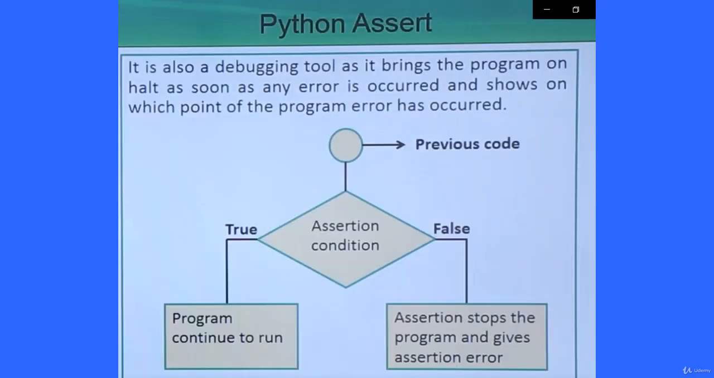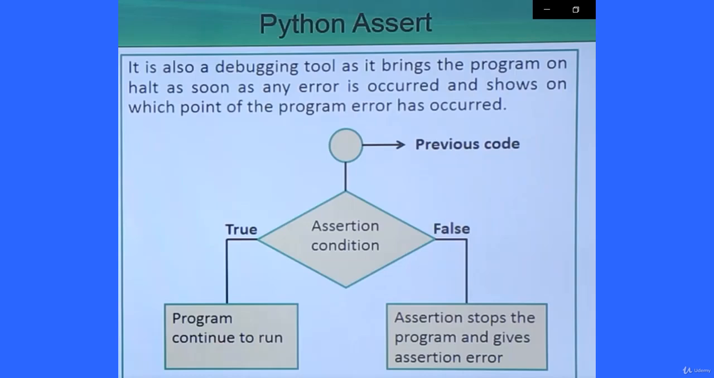It is also a debugging tool as it brings the program to a halt as soon as any error has occurred and shows at which point of the program the error has occurred. So that is the special feature of assertion.